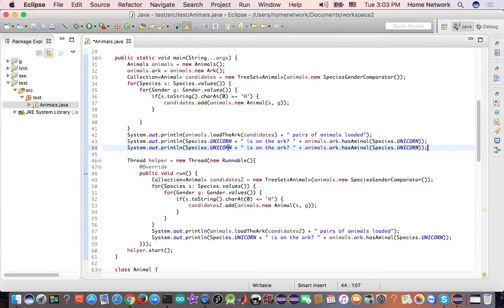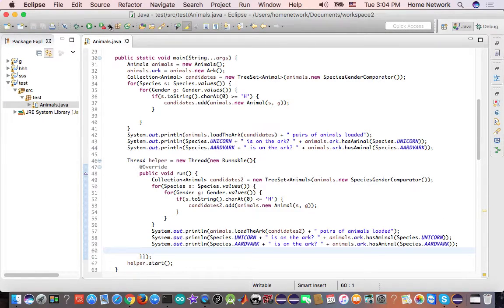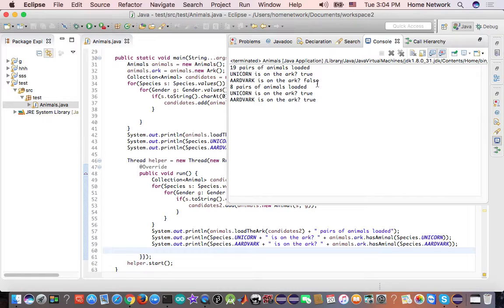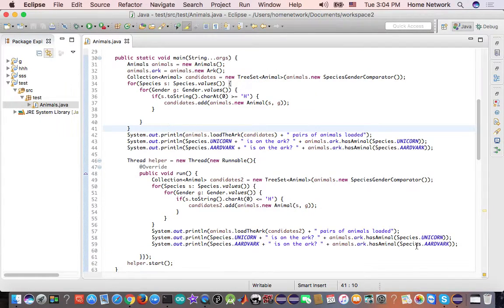If the main thread loaded every species, I doubt it. How about the helper? Okay, the main thread missed this exotic animal, and the helper caught it. Good work. Looks like it's a happy ending.